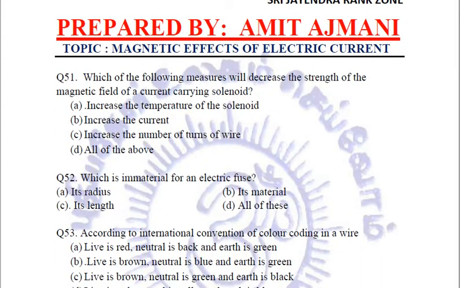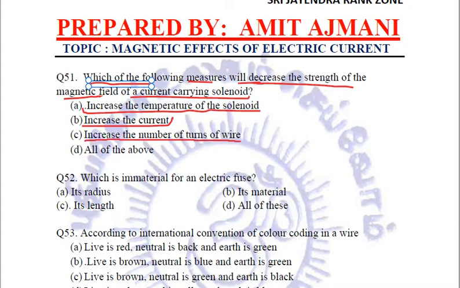Coming to the next question, which of the following measures will decrease the strength of the magnetic field of a current carrying solenoid? Options are option number A, increase the temperature of the solenoid. Option number B, increase the current. Option number C is increase the number of turns of wire. Option number D is all of the above.